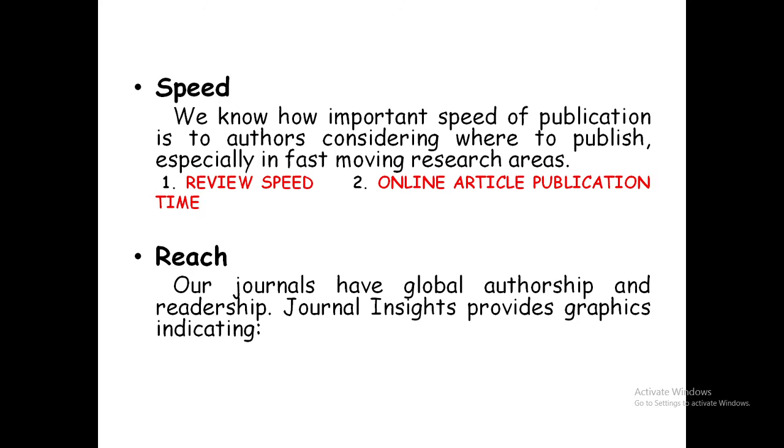Number two, article publication time. This is a very important point. Next, reach. Our journals have global authorship and readership. Journal insights provide graphics indicating this.